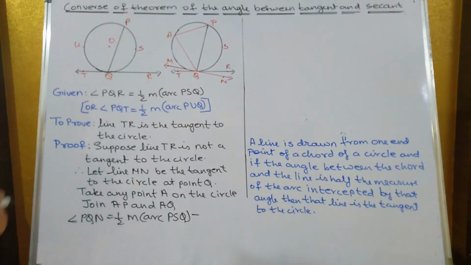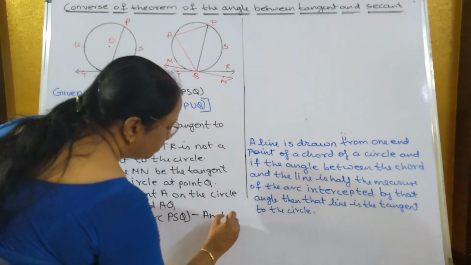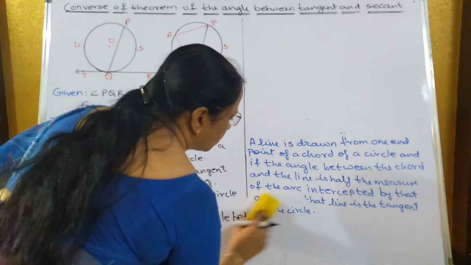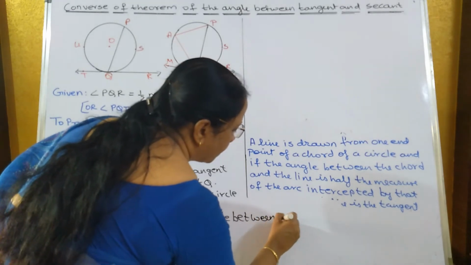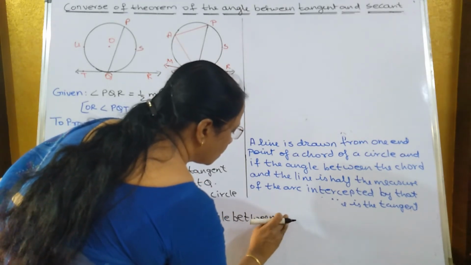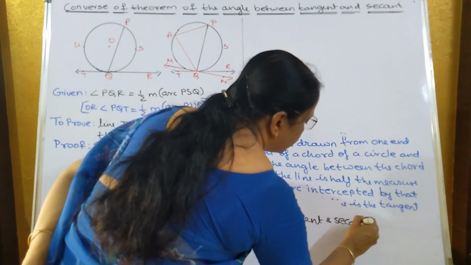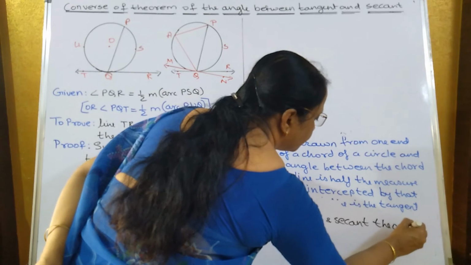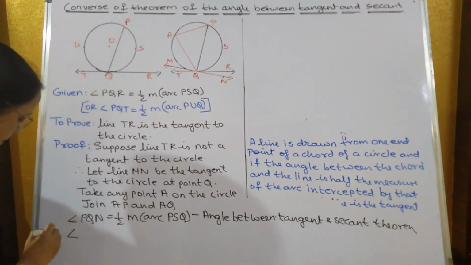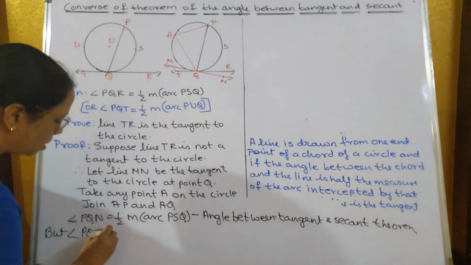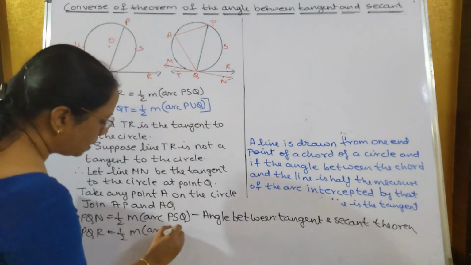The reason you will write down: angle between tangent and secant theorem. But it is already given that angle PQR is equal to half of measure arc PSQ.